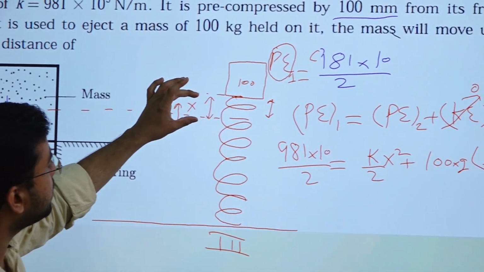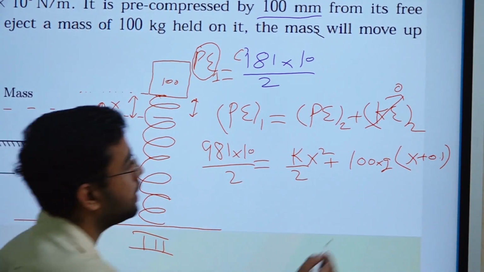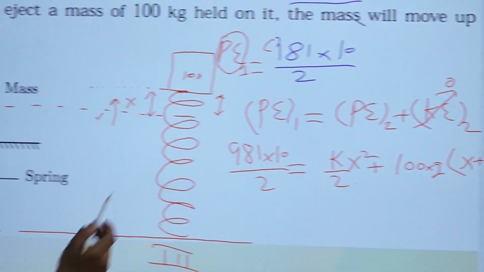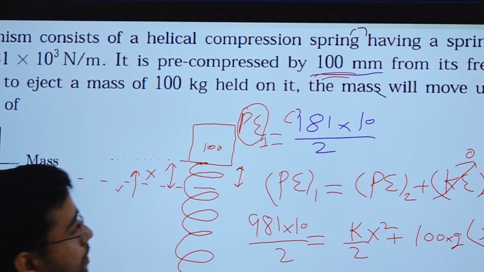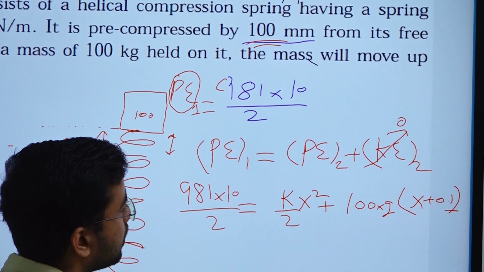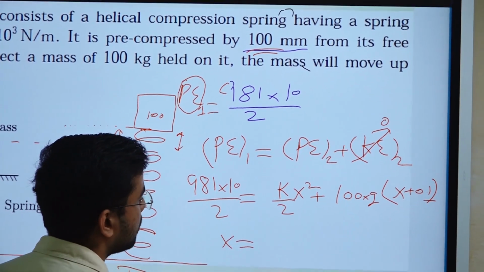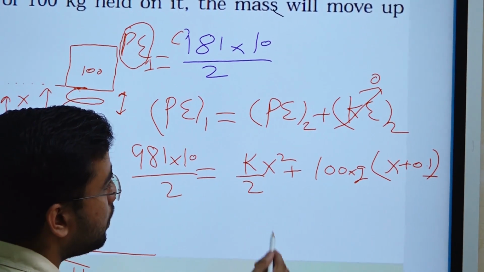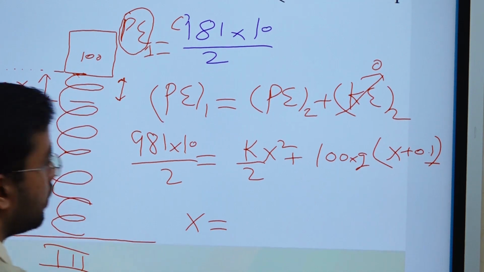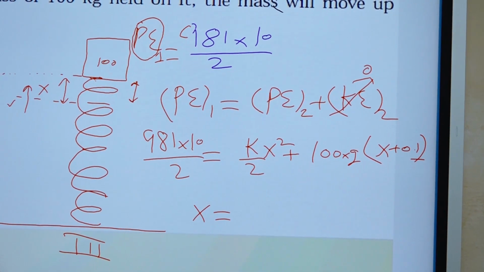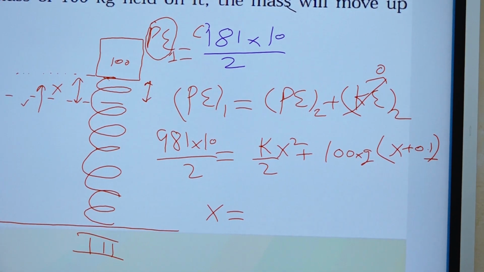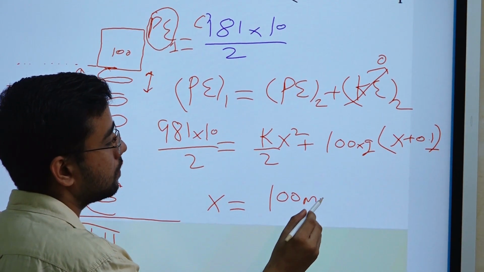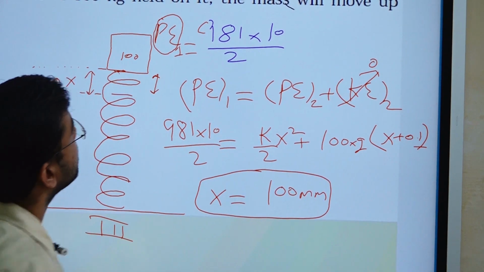So x is this distance, right? And before that it has already moved 0.1, because 0.1 is the compression here, you can see. Now we will just put in the values and find out the value of x. It will be a quadratic equation and we have to solve it, so I will directly write the answer. That will be around 100 millimeter. So this will be your answer, right?